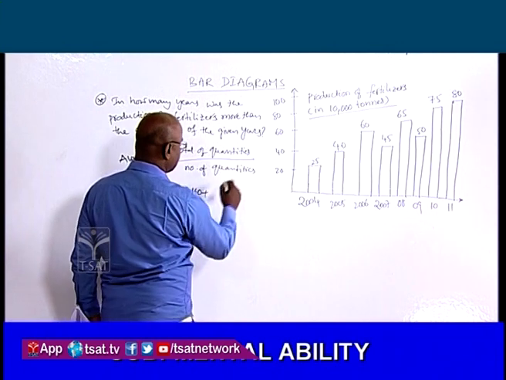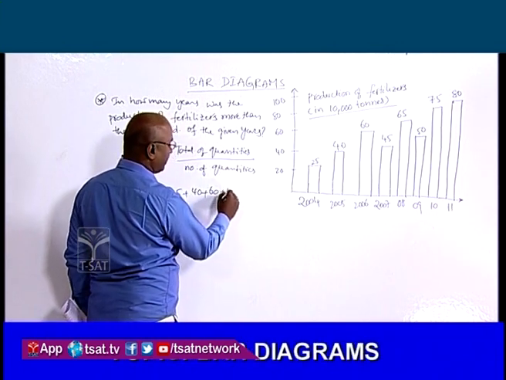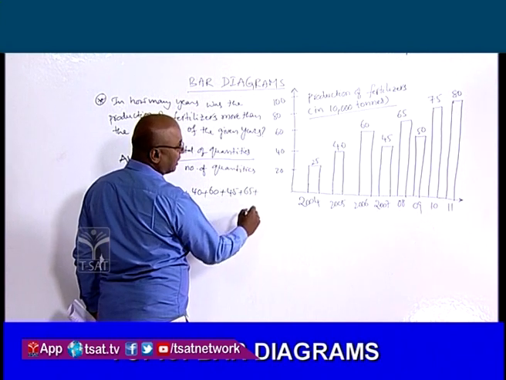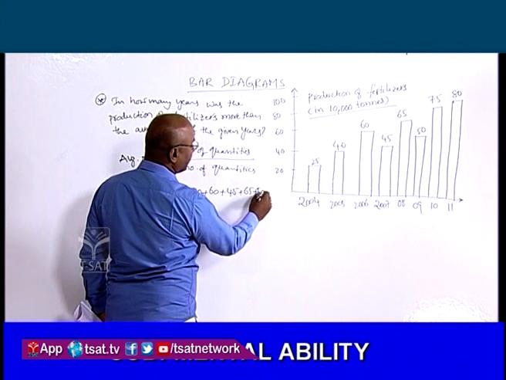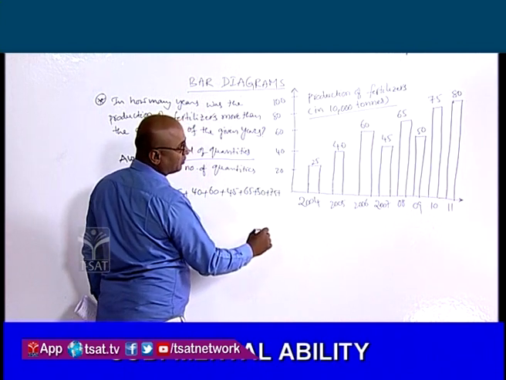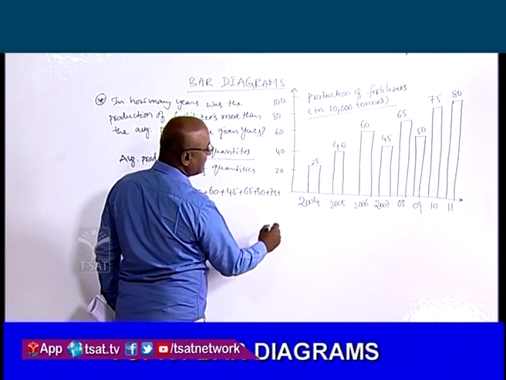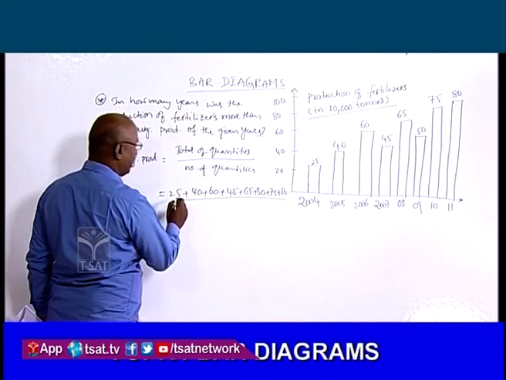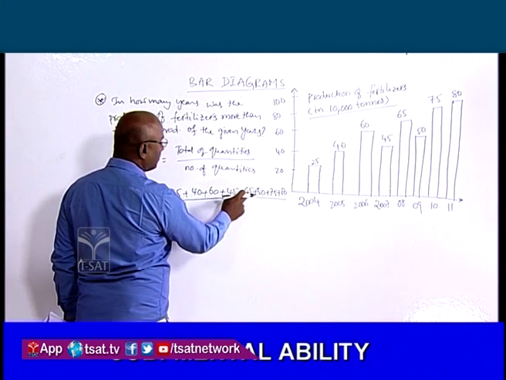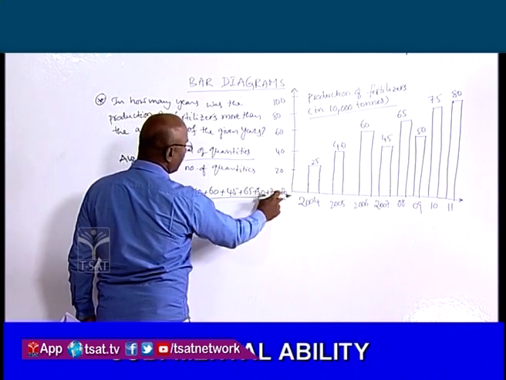In 2006, 60. 2007, 45. 2008, 65. And 2009, 50. And 2010, 75. Plus in 2011, it is 80, by the number of years: 1, 2, 3, 4, 5, 6, 7, 8.